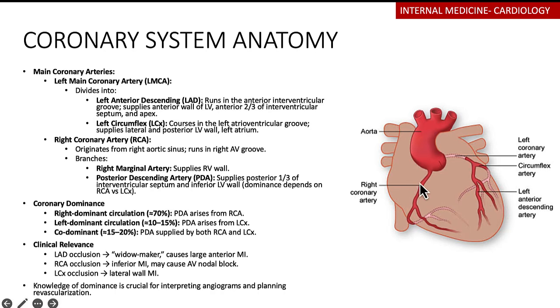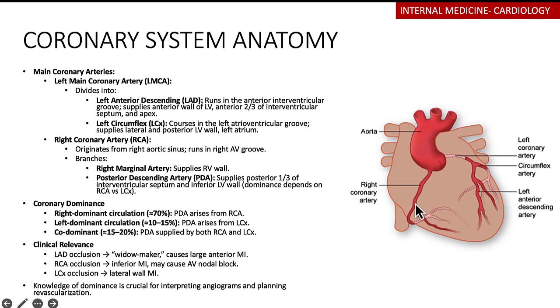Then the right coronary artery is the one that is important, and it's the one that's commonly tested on exams, because the right coronary artery is going to be originating from the aortic sinus, and then it will run in the right atrioventricular groove, and it's going to be dividing into two main branches. You have your posterior descending artery, and then of course you have your right marginal artery.